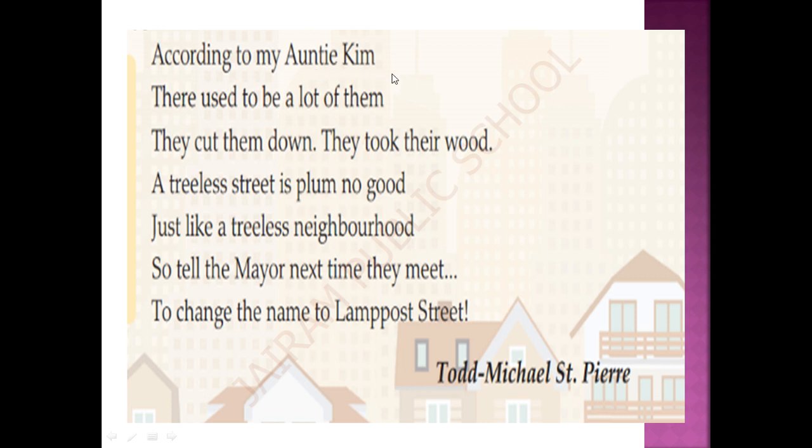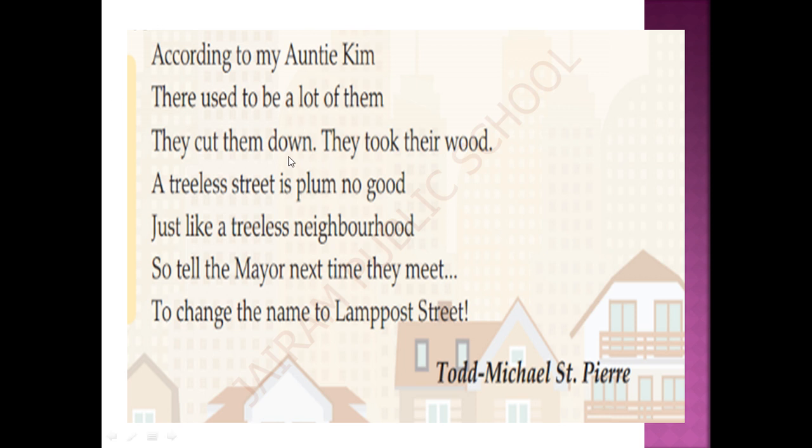According to my auntie Kim, there used to be a lot of them. Here there is referring to Cypress Street. Here the word them is referring to cypress trees. There used to be a lot of cypress trees.